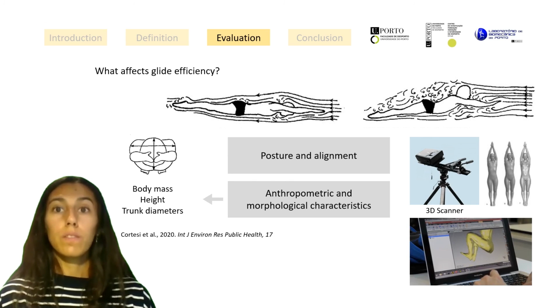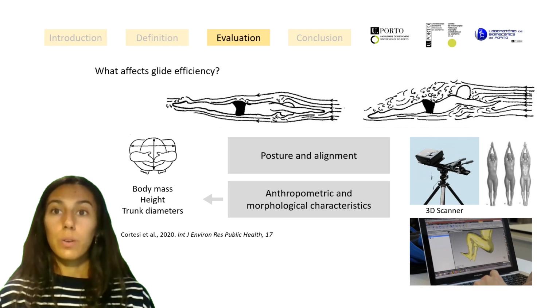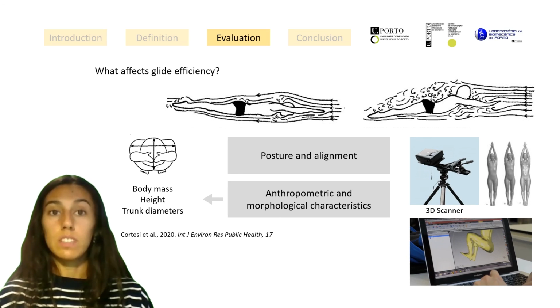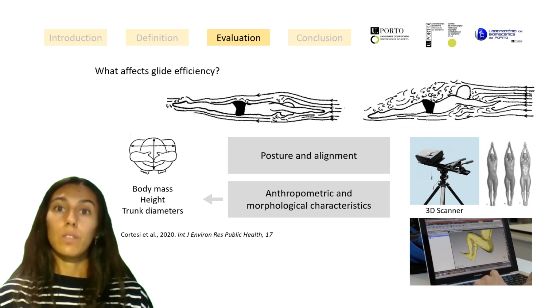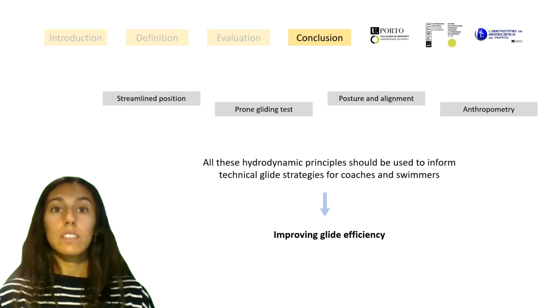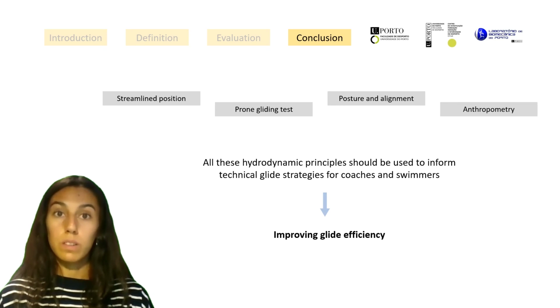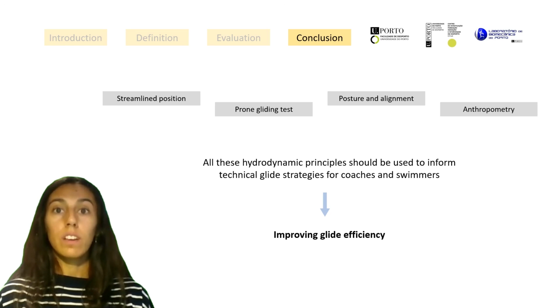Indeed, when the fluid hits impact points along the swimmer's body, such as the head, shoulders, and glutes, the local pressure increases and the fluid speed decreases, resulting in the generation of vortexes and an increase in turbulence and pressure drag. So, all these hydrodynamic principles should be used to inform technical glide strategies for coaches and swimmers with the goal of improving glide efficiency.